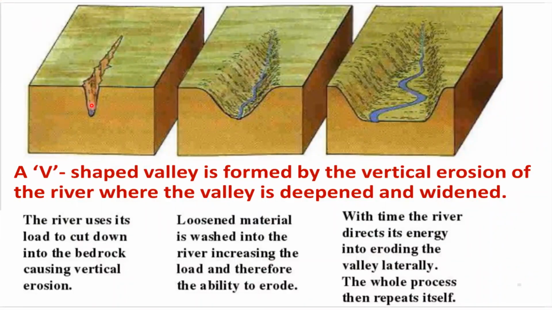A V-shaped valley is formed by the vertical erosion of the river, where the valley is deepened and widened. The river uses its load to cut down into the bedrock, causing vertical erosion. The loosened materials from the erosion are washed into the river, increasing the load and the ability to erode. With time, the river directs its energy into eroding the valley laterally. The whole process then repeats.